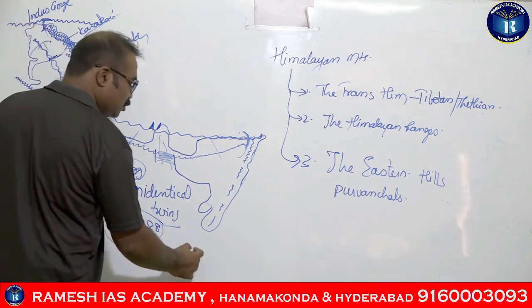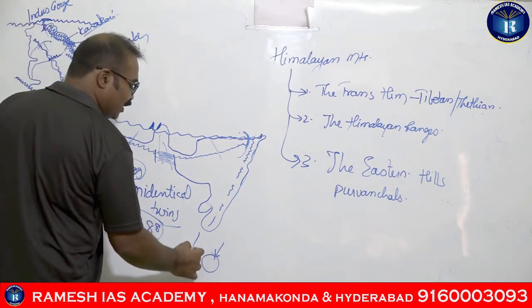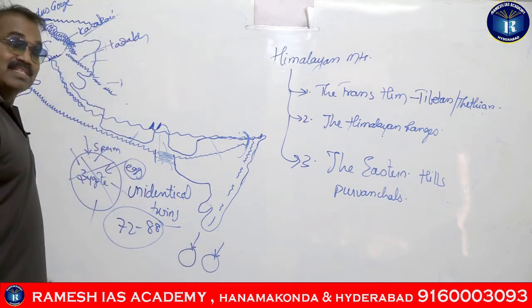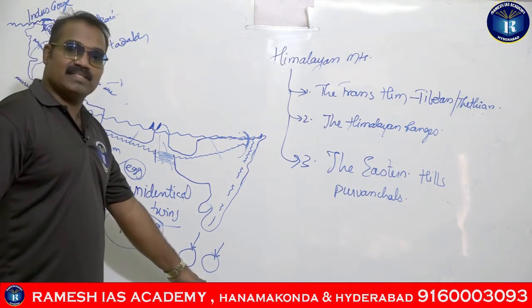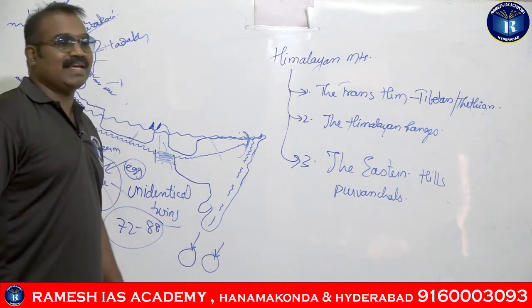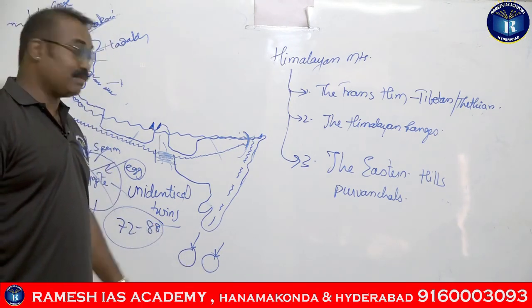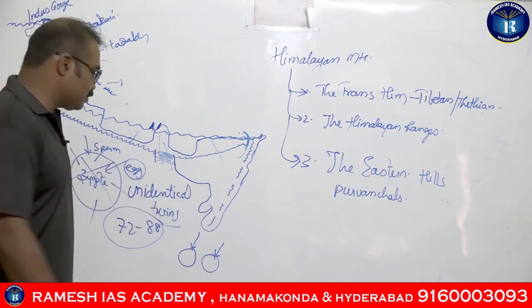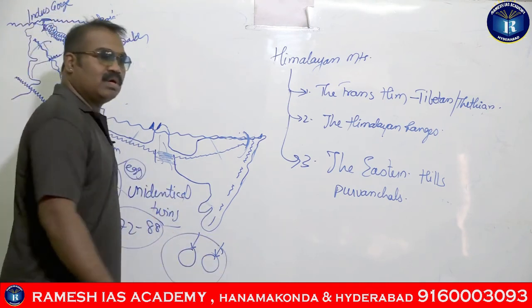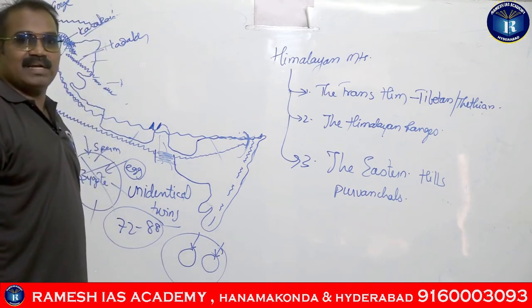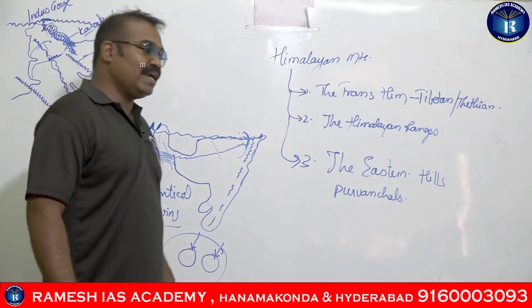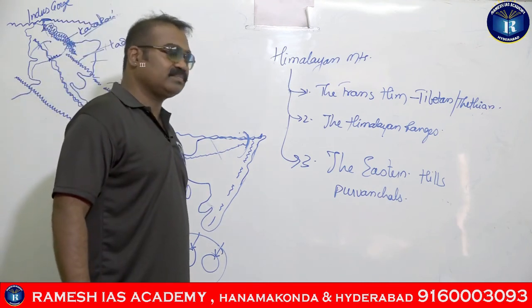Unidentical twins: 2 eggs will be fertilized by 2 sperms. Sometimes 2 eggs are released, guys. Generally only 1 egg is released at every menstruation. Sometimes 2 eggs are released, and when 2 eggs are fertilized by 2 different sperms, they give rise to 2 different individuals, guys, unidentical twins. So here the Purvanchals are said to be the unidentical twins, guys.